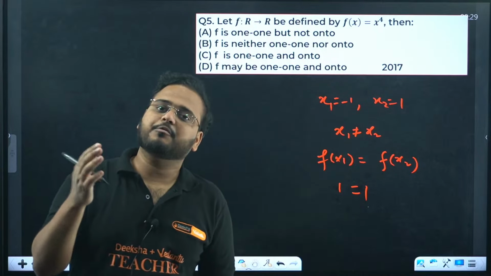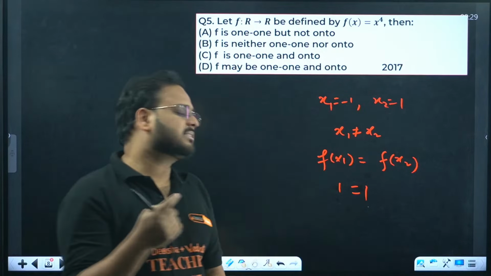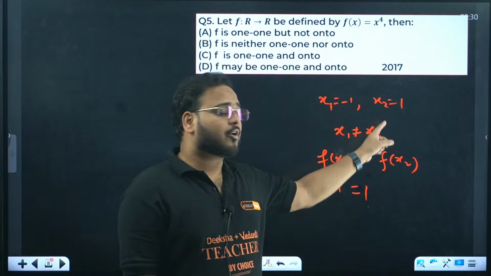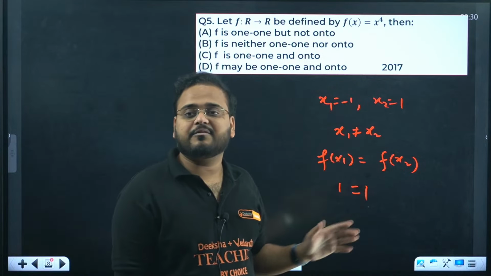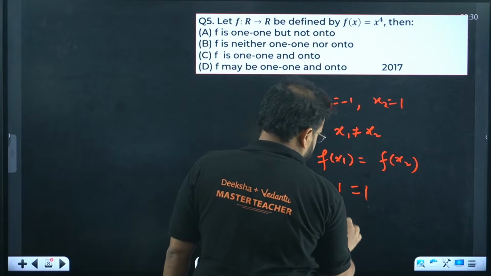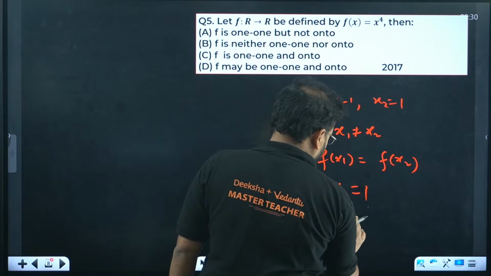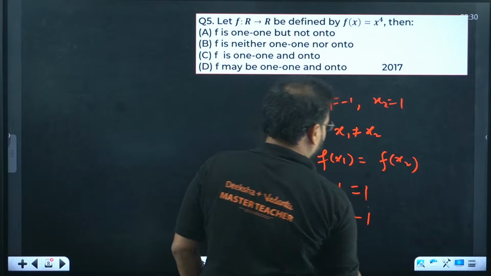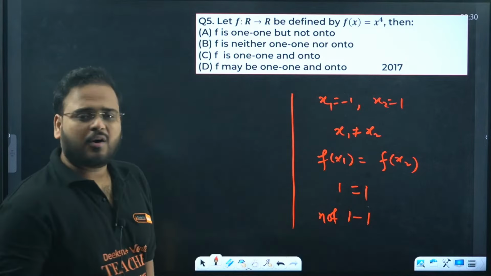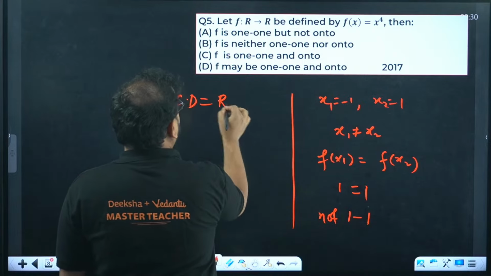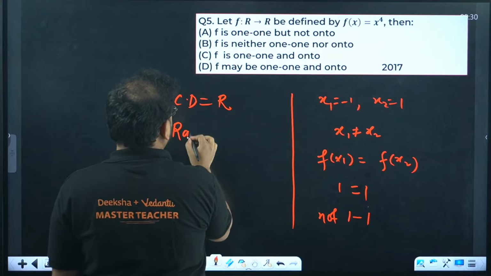Think about it. If you put in the function f(x) equals x power 4, x as -1, answer is (-1) power 4, 1. And x as again 1, answer is coming as 1. -1 and 1 are not equal, but function value is equal. The given function is not 1-1. What about onto function then? Of course not possible because we have the codomain over here, all real. What about the range, sir?